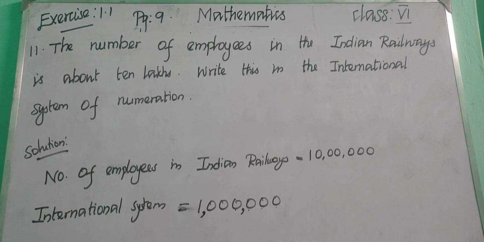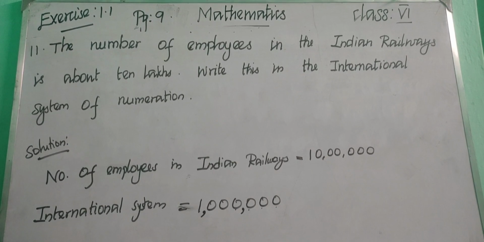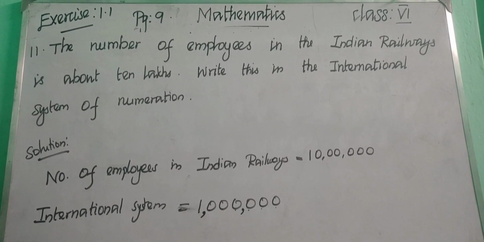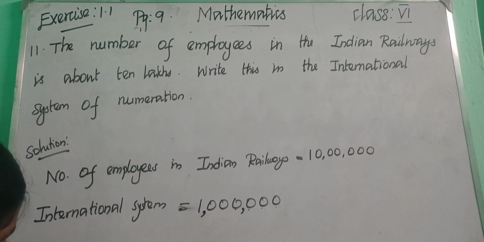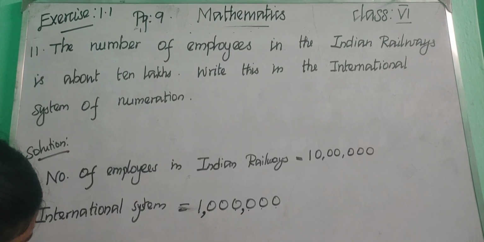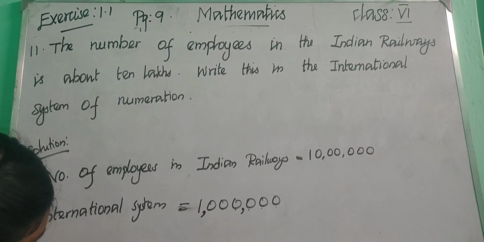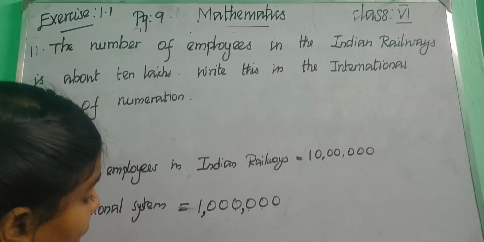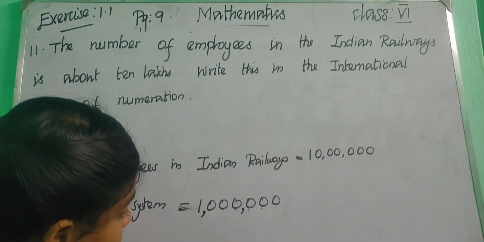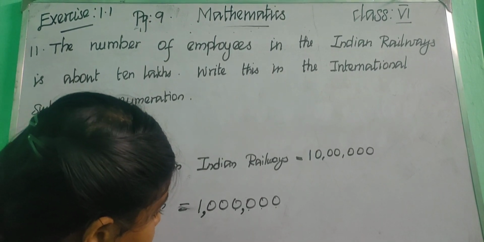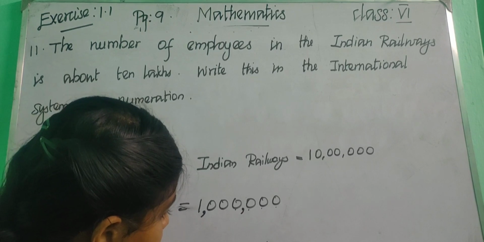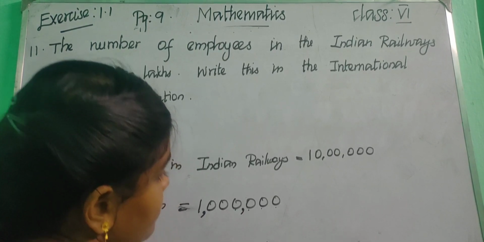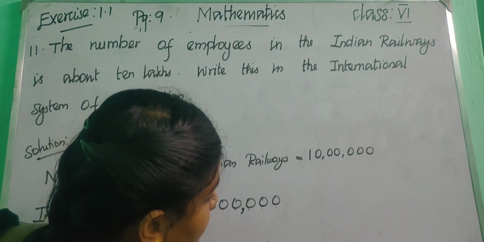Okay, write that as the answer. Okay. So copy it in your notebook. One million.